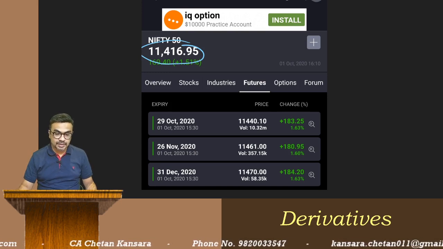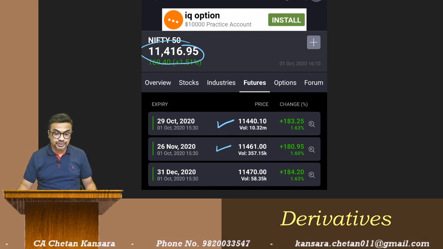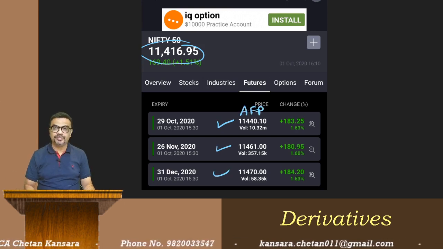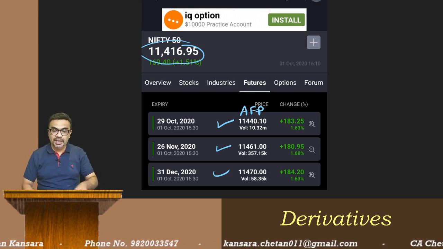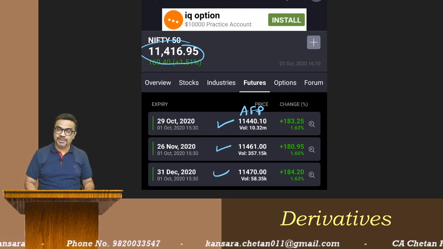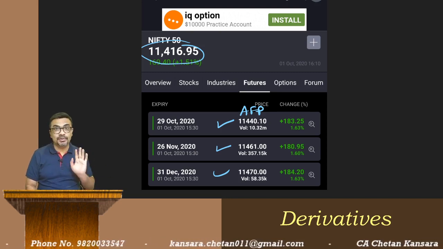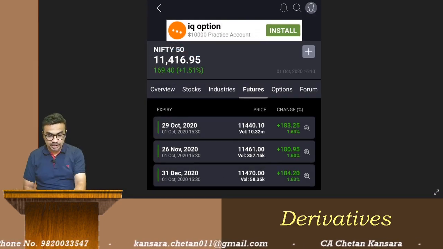Okay, and these are Nifty futures, but these are actual future price, and we have studied how to calculate fair future price. If actual future price and fair future price are not matching, then there is a scope of arbitrage. Okay, same thing we can do for stocks also. We can use it for stocks also.